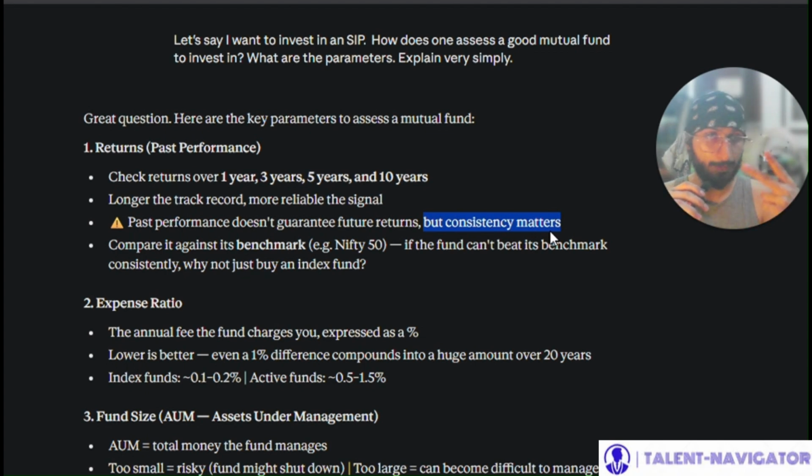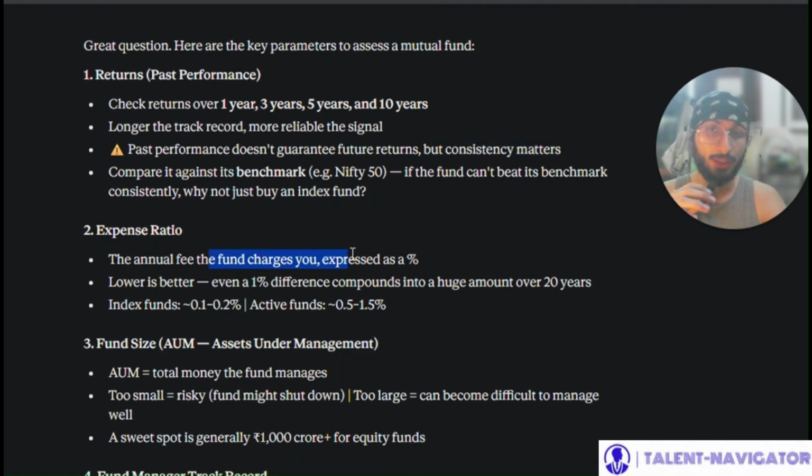Now, second is expense ratio. The annual fee the fund charges you, expressed as a percentage. So a lower expense ratio is better, because even a 1% difference compounds into a huge amount over the next 20 years. For example, index funds have an expense ratio around 0.1 to 0.2%, and active funds have a slightly higher expense ratio, around